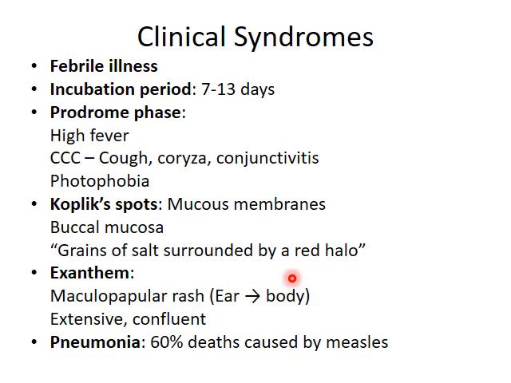And the third is the post-measles stage, which is characterized by weight loss and weakness. There may be failure to recover and then gradually the patient deteriorates into chronic illness, wherein the patient mostly ends up with pneumonia. 60% of the deaths caused by measles are caused by pneumonia because of that.